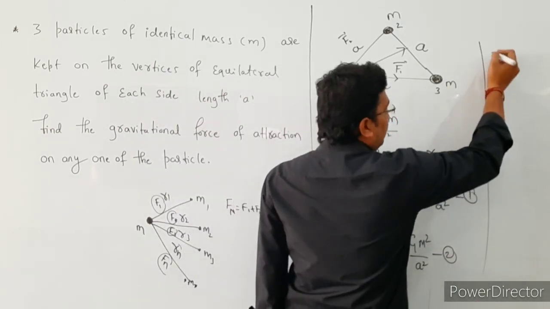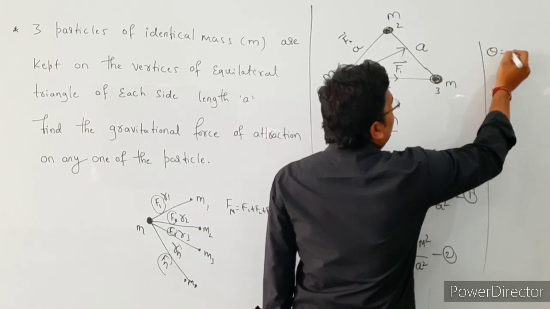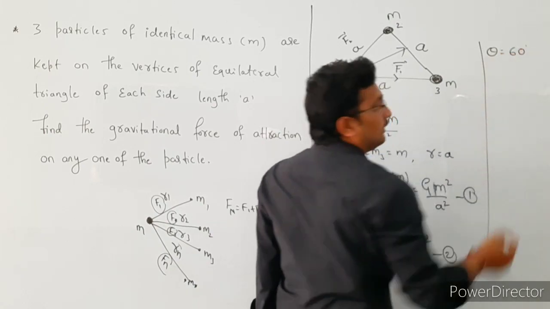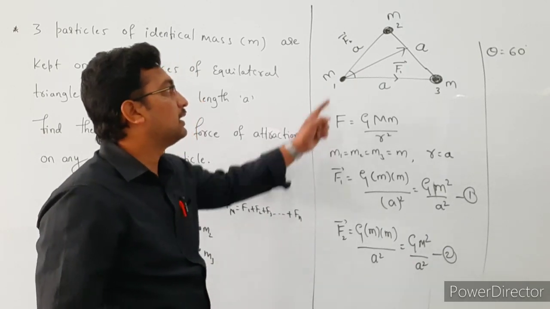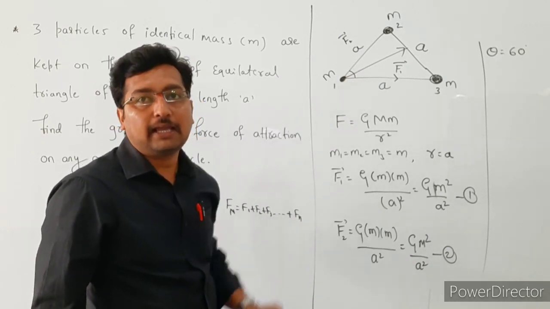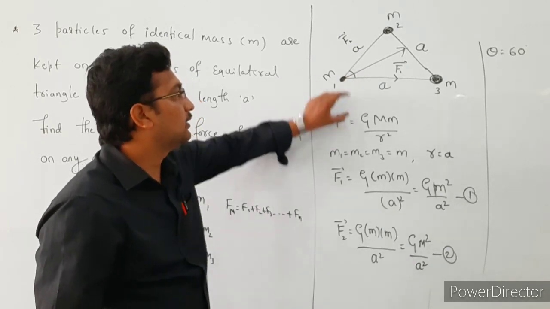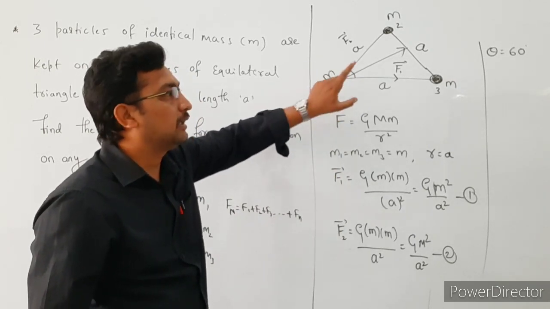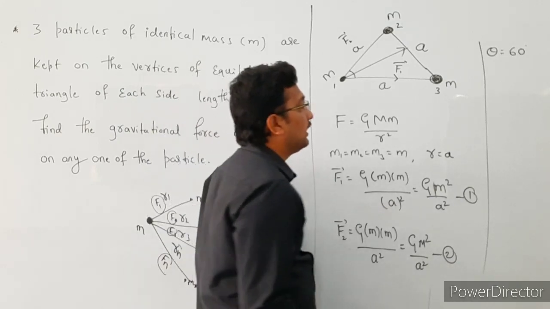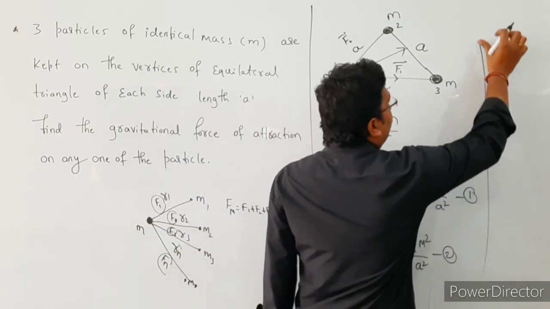So theta is equal to 60 degrees, because in an equilateral triangle the sum of all the internal angles is 180 degrees.